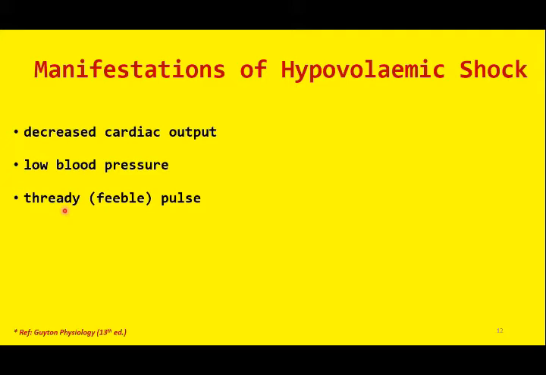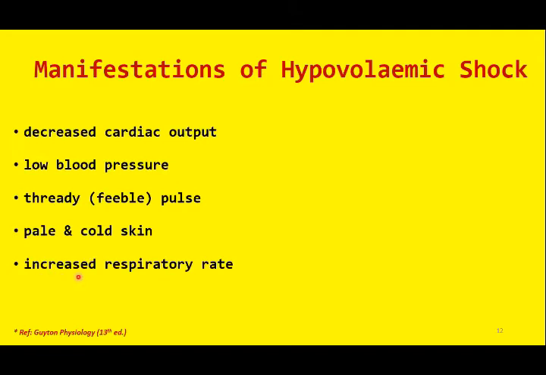And if the blood loss is significant, you have to switch from peripheral pulses to the carotid pulse. So not only the arterial pressure and the pulses are weak, but the skin, due to low cardiac output and decreased temperature, is very cold and pale looking. The other clinical feature or the other sign for hypovolemic shock is tachypnea.